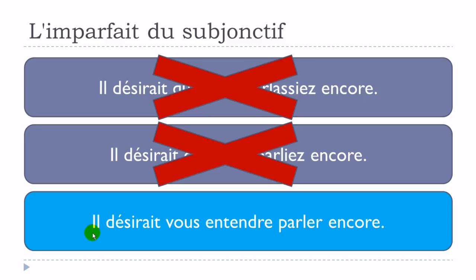And this structure is quite interesting because actually we won't use this subjunctive form. So there are some ways to avoid using le subjonctif, and one of the reasons, in this situation, is that l'imparfait du subjonctif is not used anymore, and so we try to find ways to avoid using it. So, il désirait vous entendre parler encore.